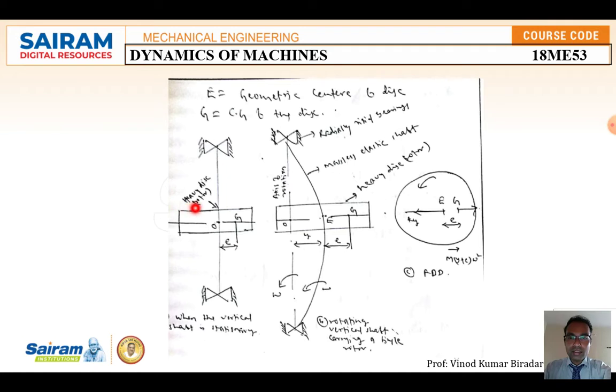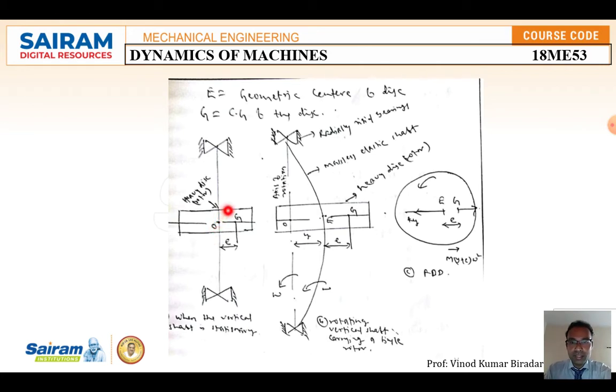Here E is the geometrical center of the disk and G is the CG of the disk. Consider a shaft, with the shaft axis, connected rigidly on both sides. This is a heavy disc connected on the shaft. The center of gravity is displaced by some distance, and that distance we consider as e.